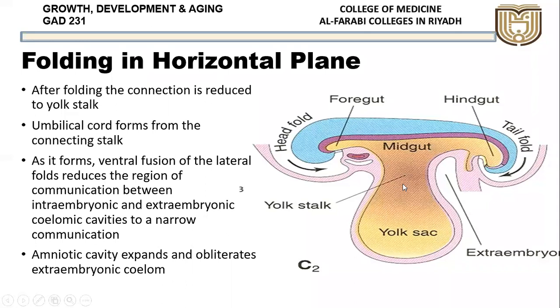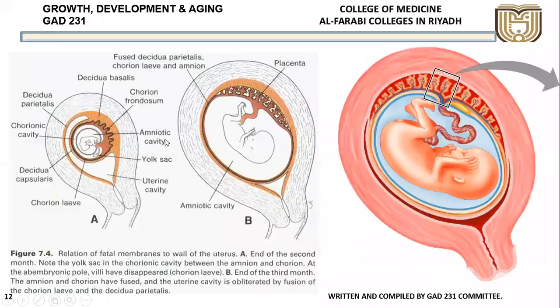Now the communication becomes very narrow, and the amniotic cavity expands and obliterates the extra-embryonic coelom. With the excessive folding, the amniotic cavity starts covering the whole of the embryo, and the extra-embryonic coelom, which was here, now starts reducing in size. If you see here, this is how it starts reducing. This is the fetus.